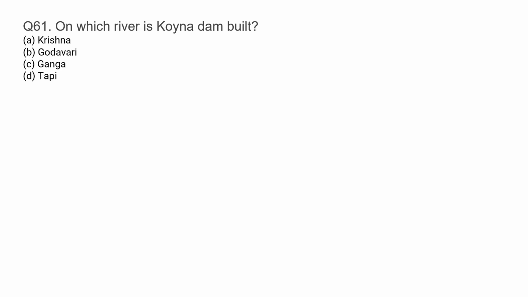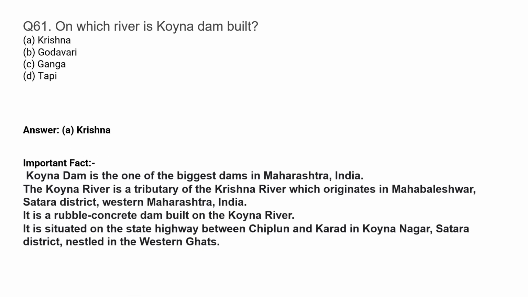On which river is Koyana Dam built? Correct option is option A, Krishna. Koyana Dam is one of the biggest dams in Maharashtra. The Koyana River is a tributary of the Krishna River which originates in Mahabaleshwar, Satara district, western Maharashtra in India. It is a rubble concrete dam built on the Koyana River.